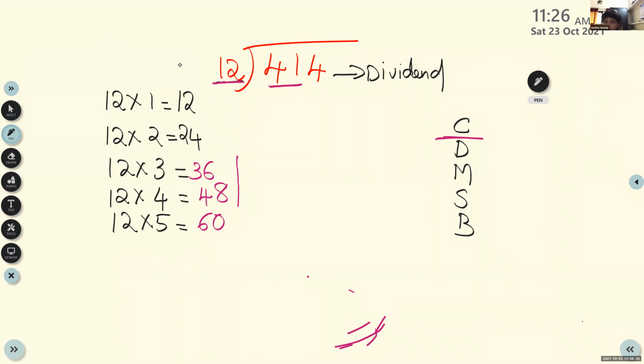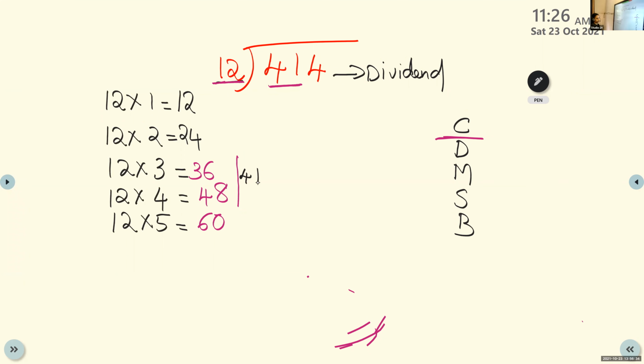No. But we know it is between 36 and 48. Where is 41? It will be between 36 and 48. What we have to take? Can we take 48 from 41? No. So we have to take the 36, the smaller number. 12 multiplied with which number is 36? 3. So there we will write here, children, 12 into 3 is 36.